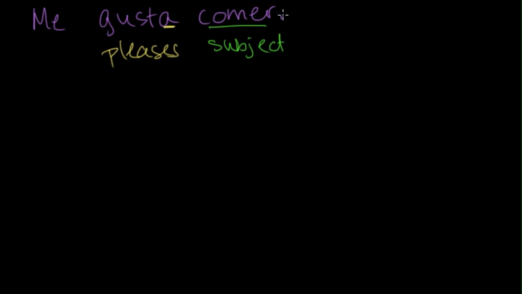And for right now, just ignore the order of the words, alright? So we have our subject and we have our verb, and that means our object over here is our object pronoun, me. And that makes sense too, because now we have an object pronoun acting as the object of our sentence. So our literal translation is eating pleases me. And our sentence grammatically works in exactly that way. We have our subject over here, our gustar conjugated to fit that subject, and our object pronoun.